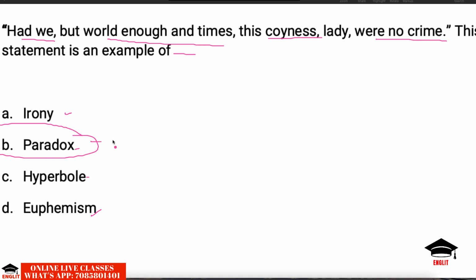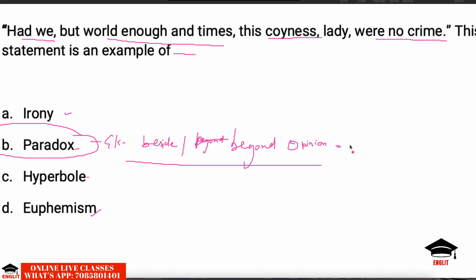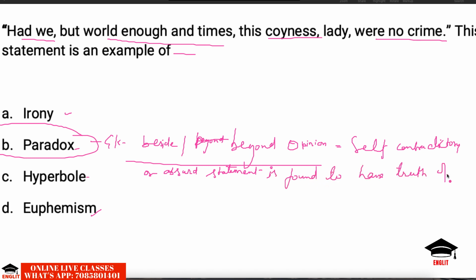Paradox is a Greek word that means beside or beyond opinion. It is a self-contradictory or even absurd statement which seems to have some truth when it is looked into at closer range. So paradox is a kind of statement which seems absurd, irrational on the surface level, but when you try to interpret it at closer range, you find some